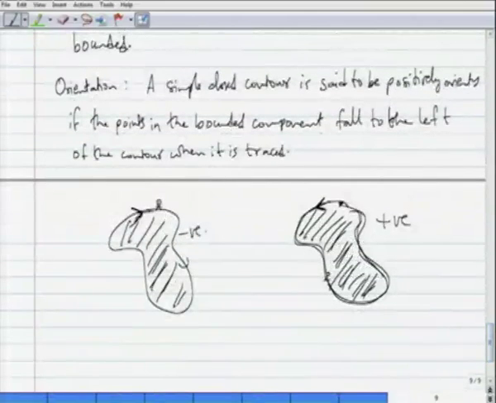but this is what we will mean by positively oriented and negatively oriented simple closed contours.